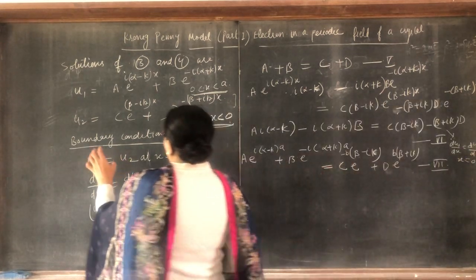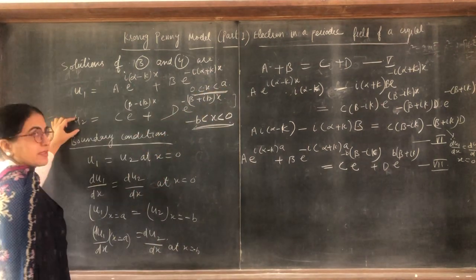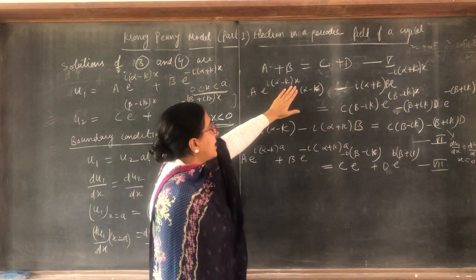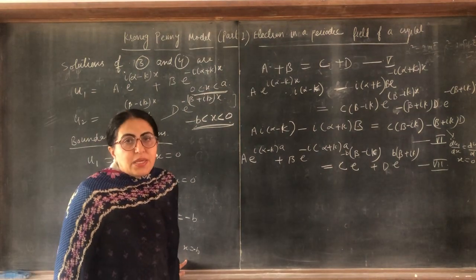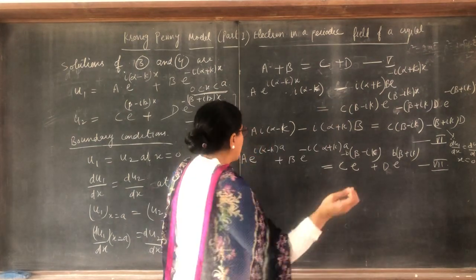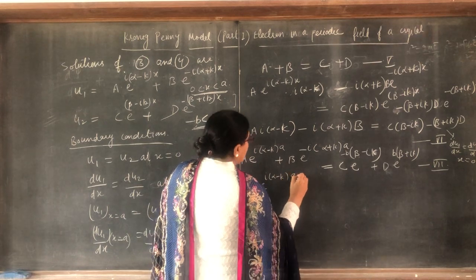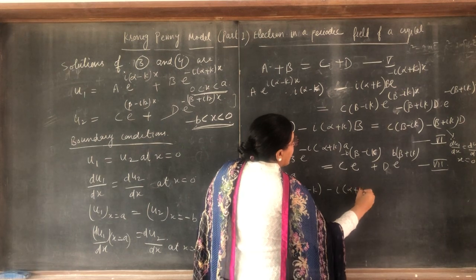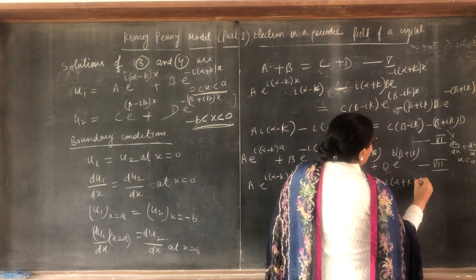Then taking derivatives of this that we have taken here, then derivative of this that we have taken here. Now put here x is equal to a and here x is equal to minus b. What do you get? A e raised to power (iα minus k) a times (iα minus k) minus (iα plus k) b e raised to power minus (iα plus k) a.